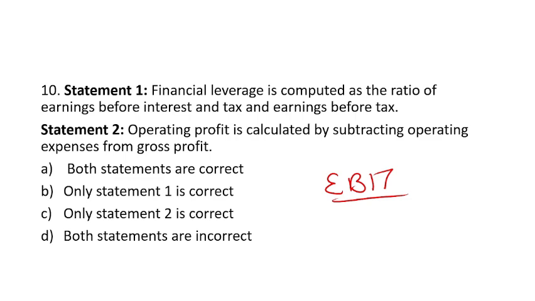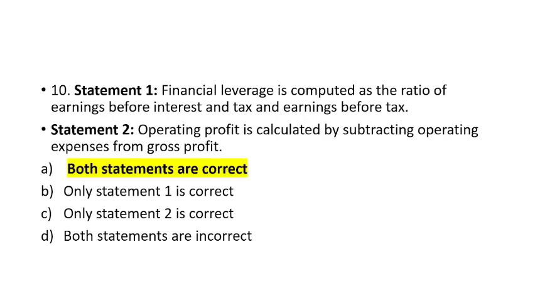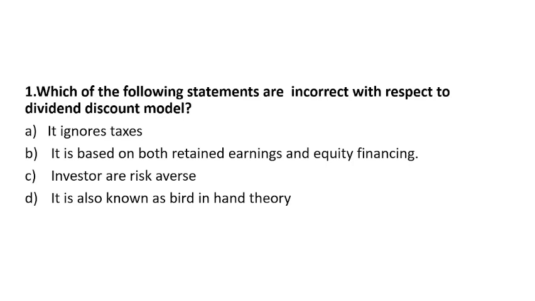So this is what? Then only you get the EBIT. So this is also correct. Both. So our answer will be no statement is incorrect. So our final answer will be option number A. Both statements are correct. Which of the following statements are incorrect with respect to dividend discount model? It ignores taxes. It is based on both retained earnings and equity financing. Investors are risk averse, and it is also known as bird in hand theory. You have to tell the false statement.